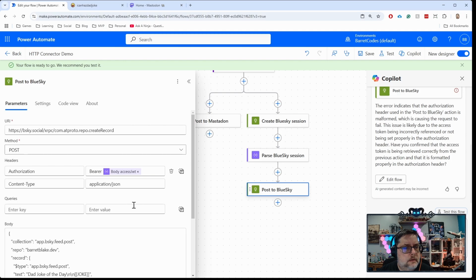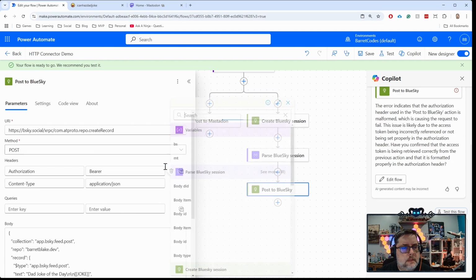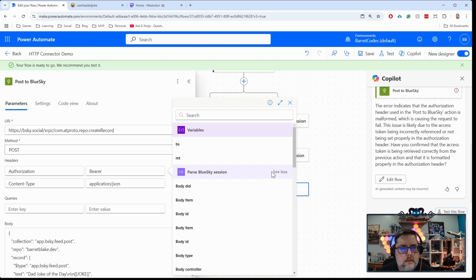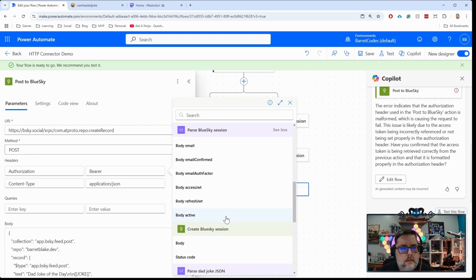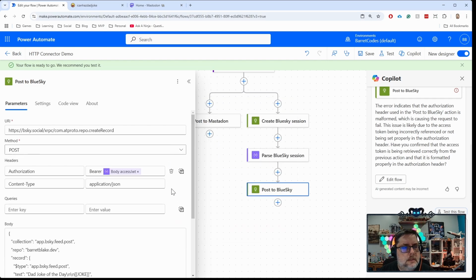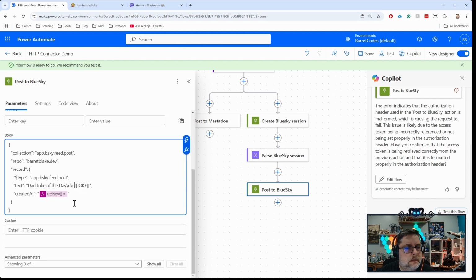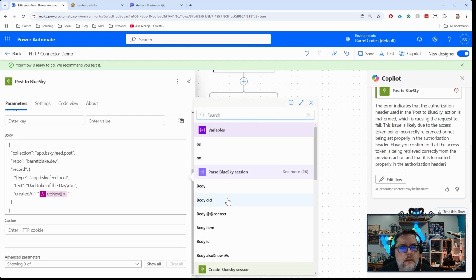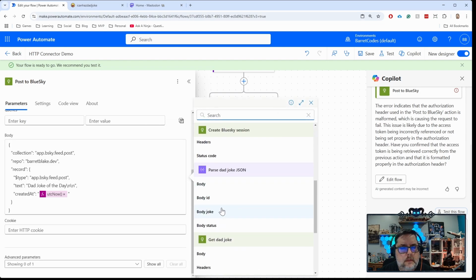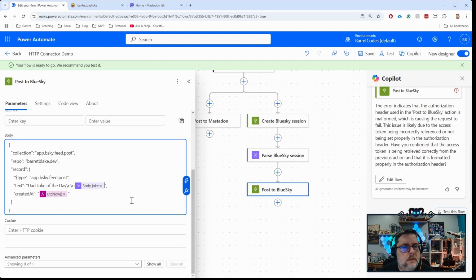And here, let's delete that. And we want the access JWT there. And let's replace the dad joke again with body of the joke.